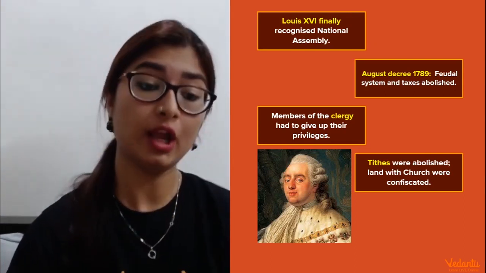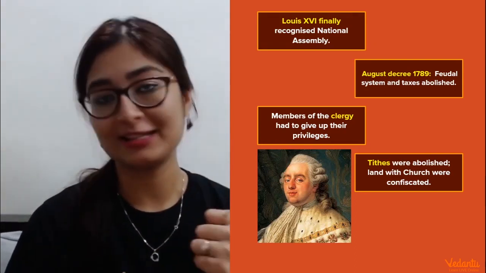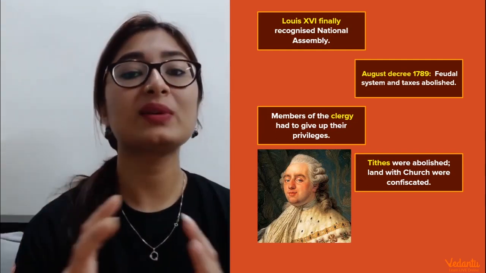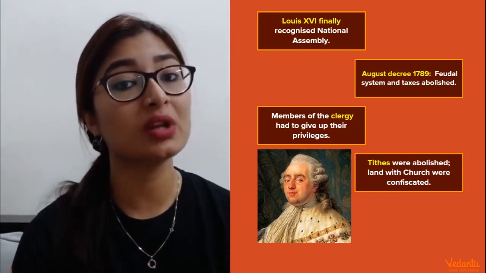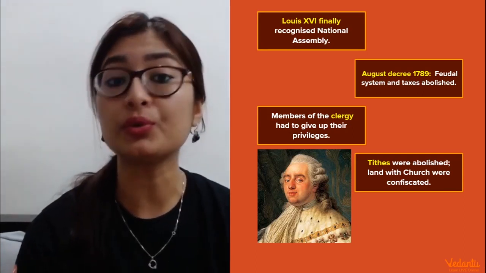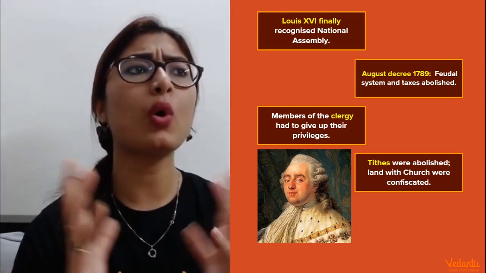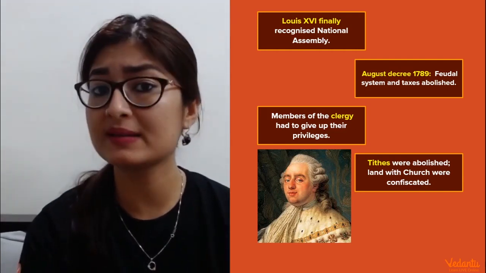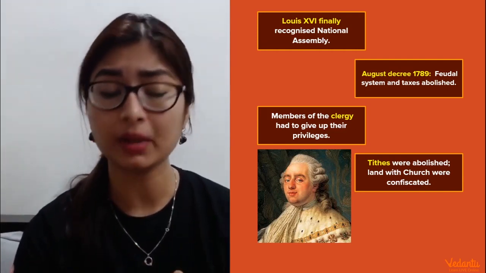Now what happens? After this, guys, a very interesting thing happened. If you remember, in the beginning we discussed that France was in a very bad situation when Louis XVI came into rule, when he was just 20. It was already facing a lot of financial crisis. On top of that, he helped the Americans get the 13 colonies to get freedom, right?